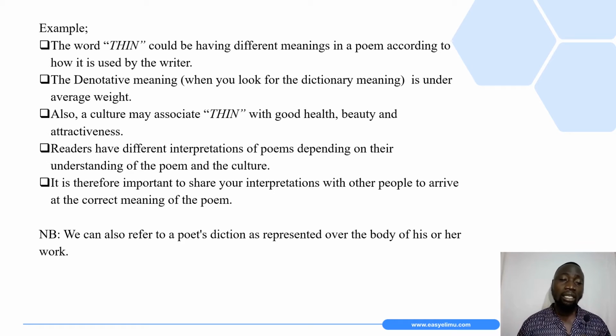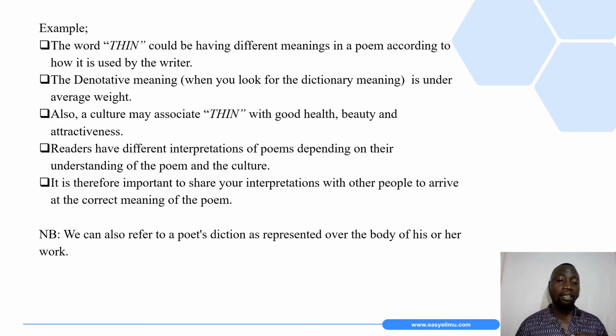Now, when we look at a different meaning, the connotative meaning, a meaning maybe associated with a given culture, the word thin may be used to mean someone with good health, beauty, and attractiveness. These make readers have different interpretations of poems depending on their understanding of the poem and the culture.